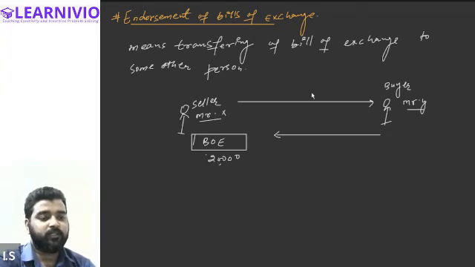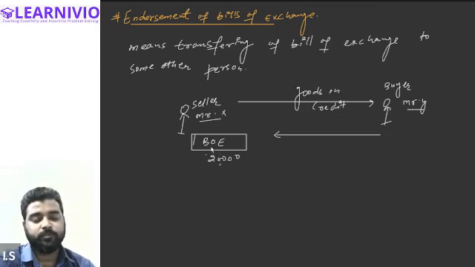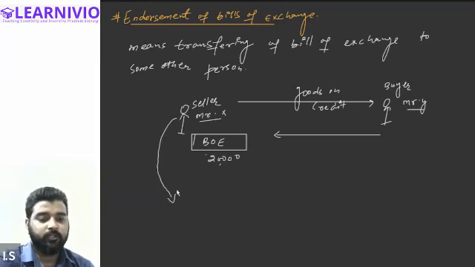The seller must have sold some goods on credit. The seller has sold goods on credit to Mr. Y, and therefore Mr. Y is issuing a bill of exchange to Mr. X. Now, what is Mr. X doing? Mr. X has earlier borrowed some amount. Listen to me carefully.